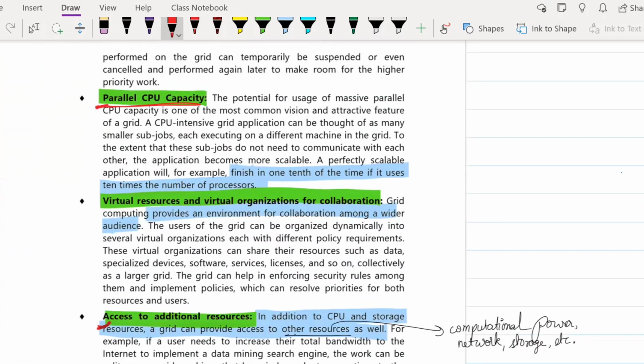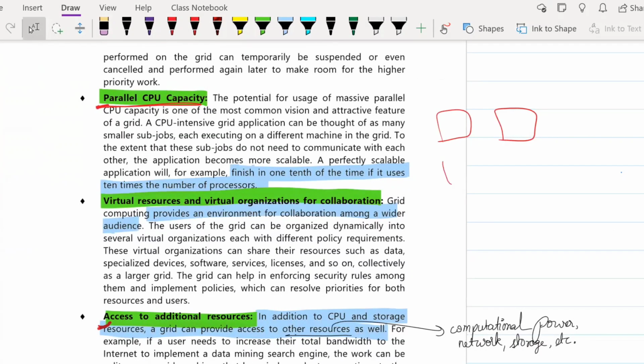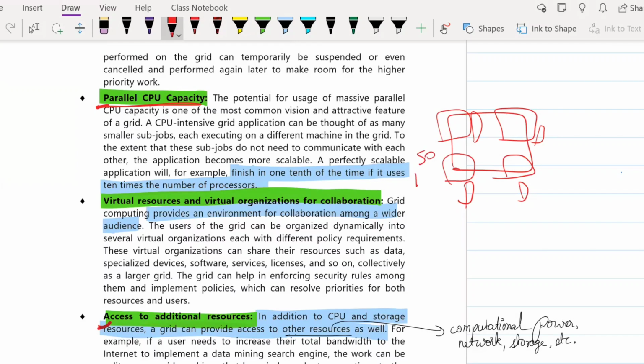Third is parallel CPU capacity. If there are computer 1, computer 2, computer 3, computer 4, all these 4 computers would have their own CPUs, correct? Or their own processing units. Since so many processing units are coming together at one time, you can finish a task that would take, suppose, 50 hours in just 1 hour, correct? So it finishes in 1/10 of the time if it uses 10 times the number of processors. If you had used one processor, you would have done it in 50 hours. Now, since you're using 10 processors here, you would do it in 1 hour or maybe 5 hours.